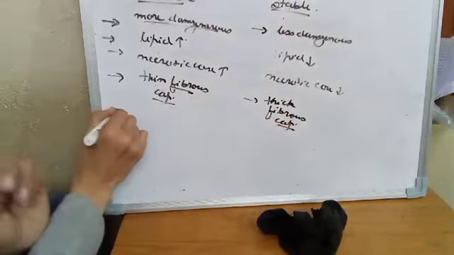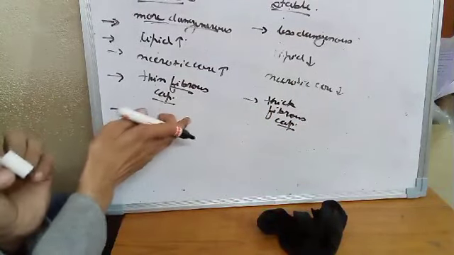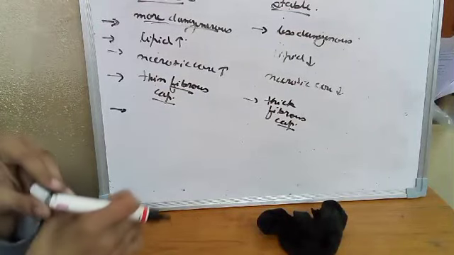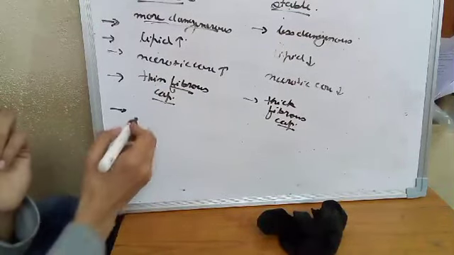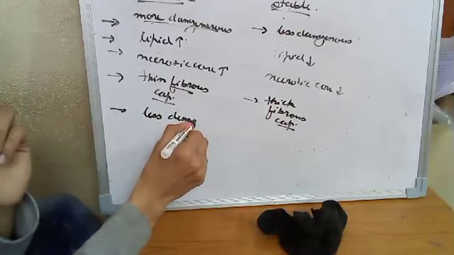You should tell where the fiber content will be high. In a vulnerable plaque, the fiber content will be low, with less collagen fiber. Here will be the more collagen fiber. And you should also tell about the density of the collagen. Here, the type of collagen will be less dense collagen.